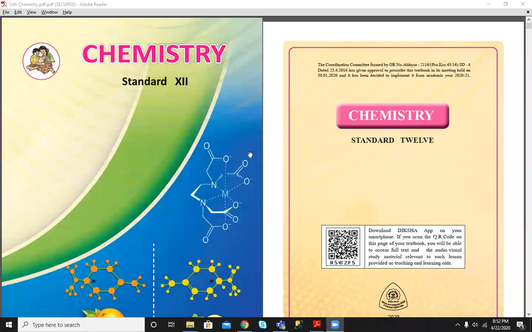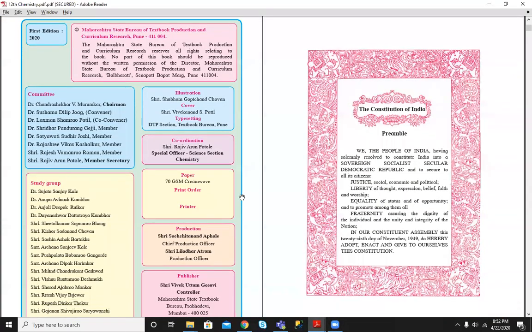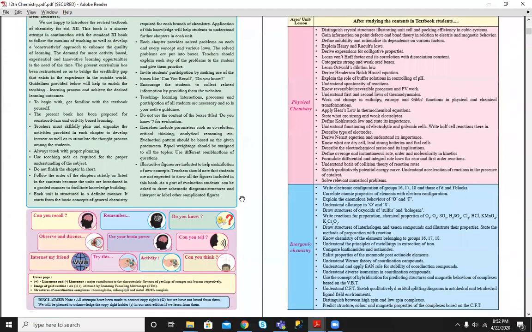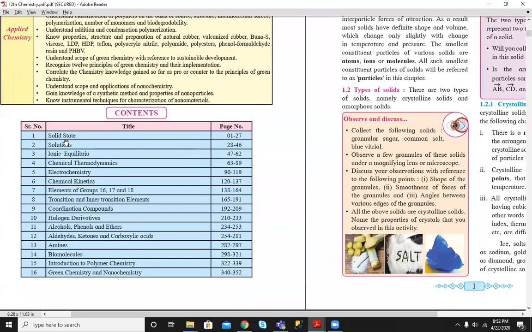Hello students. So today we are going to start lectures for this chemistry. So this is your new textbook of Maharashtra Board. So let's see the chapters that we have for 12th. So total 16 chapters we have.